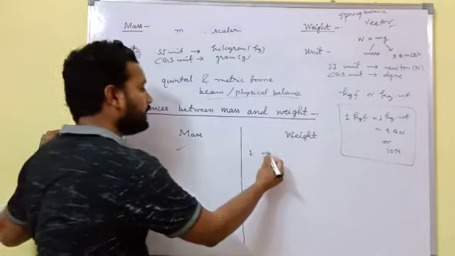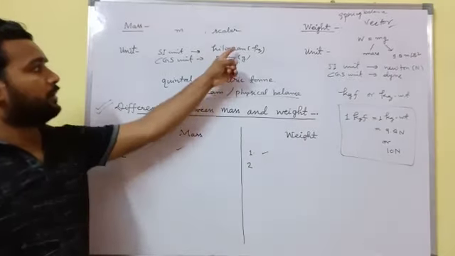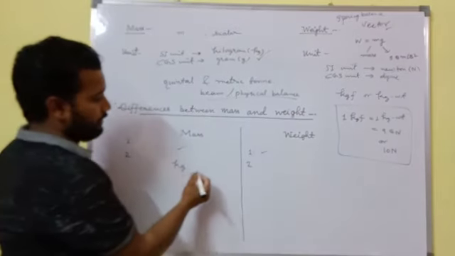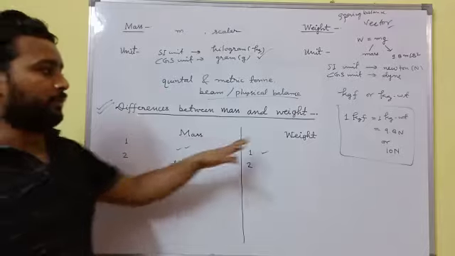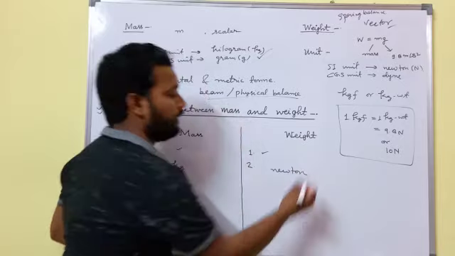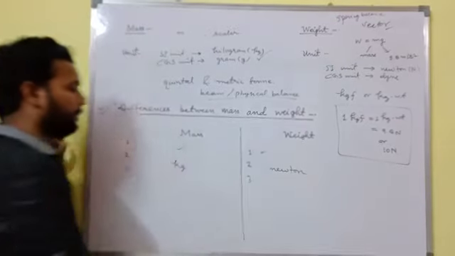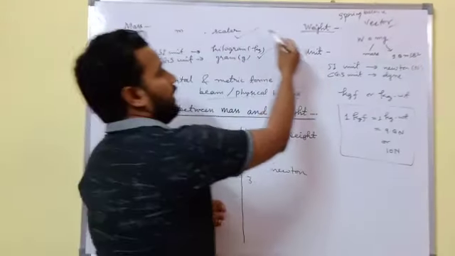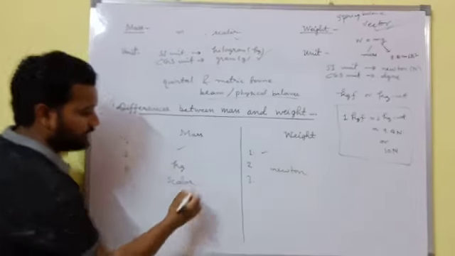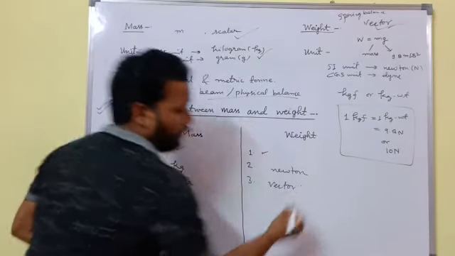Now the second difference: the SI unit of mass is the kilogram, and the SI unit of weight will be the Newton. Third, mass is a scalar quantity and weight is a vector quantity.